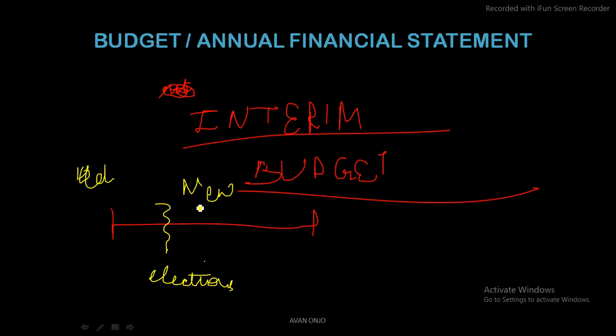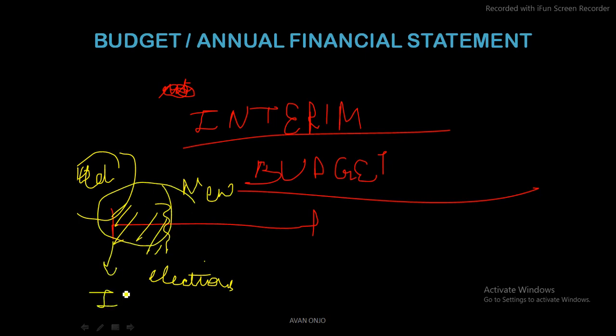So now what would happen is that instead of giving the budget for this entire year, the old government is just going to give the budget for a part, so that the new government doesn't have to follow the same budget. This part would not be called the proper budget, but it is going to be called the interim budget. Then the new government would come and introduce the proper budget for the financial year. So this is what is meant by the interim budget. Normally during the election years we see the interim budget. I hope that this much is clear to you all.